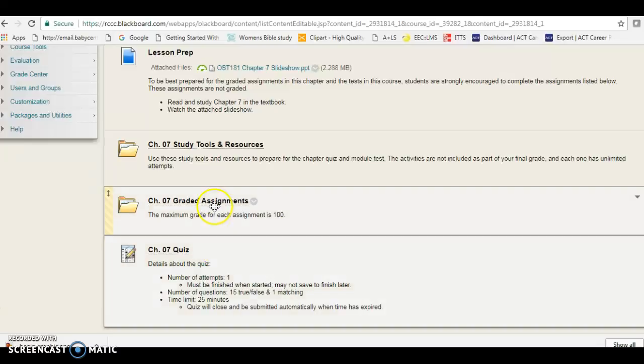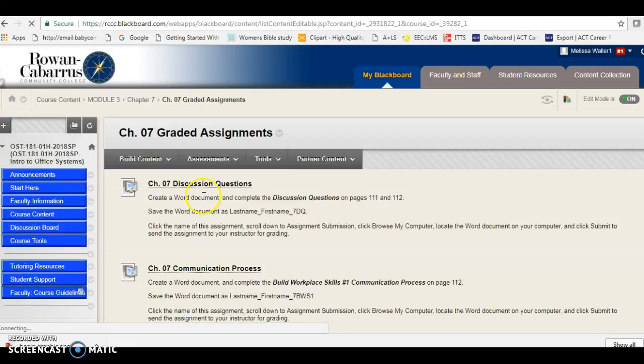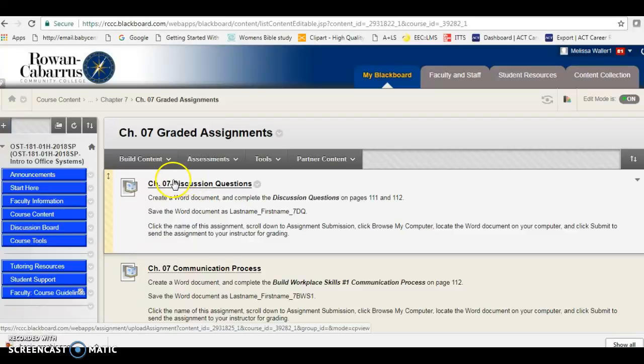So if you'll go to your course content, you click on Graded Assignments. We'll walk through that for this week. So as always, the discussion questions are right here in front of you. Please make sure that you use your own words, no cutting and pasting from the online book. Let's use our own words for these.